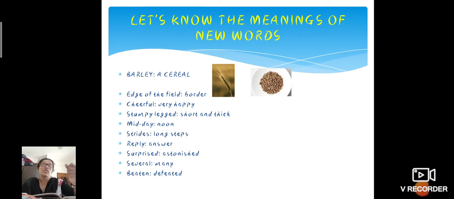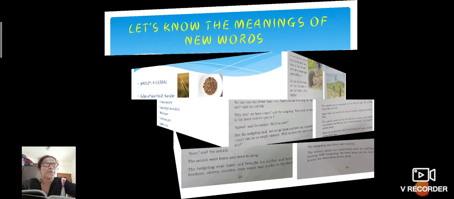And the next one is strides, which they have used. Strides means very long steps. The ostrich has long legs, so it can take long strides, long steps. Keep these words in your mind, because now we are going to start the lesson and understand it still more clearly.